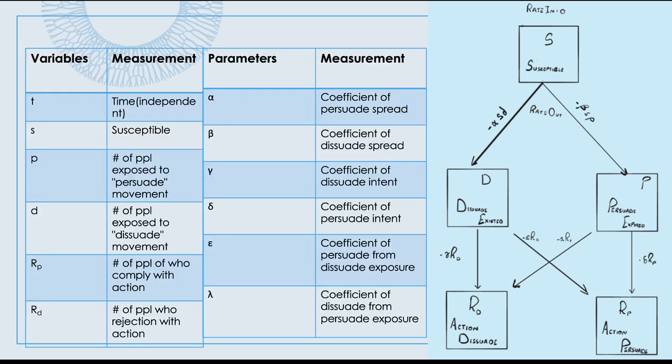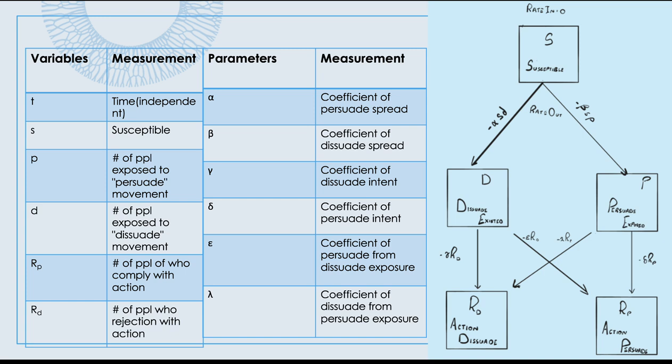So the variables we had were T, which represents time; S for the susceptible population; P for the number of people exposed to the persuade movement; D for the number of people exposed to the dissuade movement; R sub P, the number of people who comply with the action after exposure to the persuade movement; and R sub D, the number of people who reject the action.